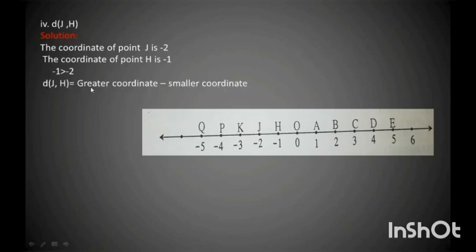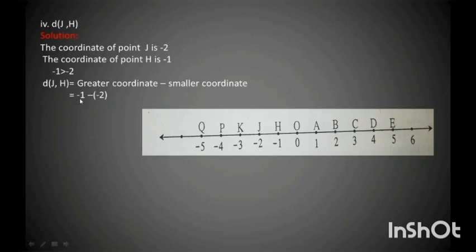Now the formula is greater coordinate minus smaller coordinate. The greater coordinate over here is -1. So -1 minus, I write the minus sign as it is. The smaller coordinate is -2, so I write -2 in a bracket because there are two negative signs which come together. When two signs come together, we write the sign which is along with the number in a bracket.